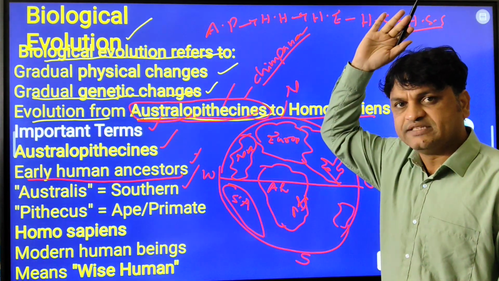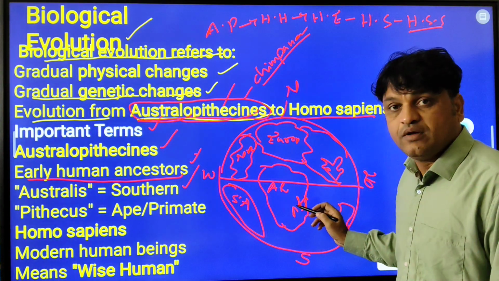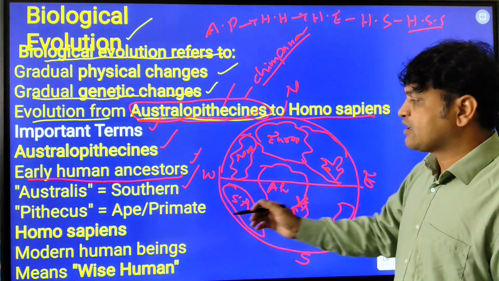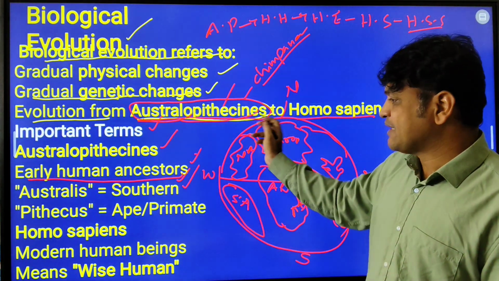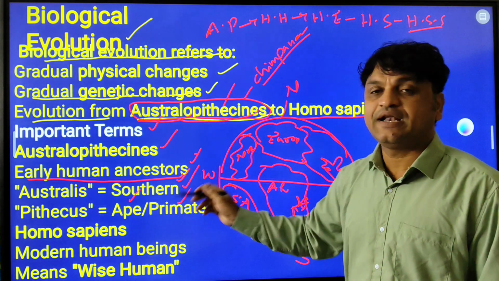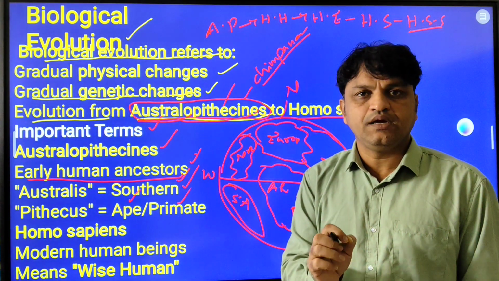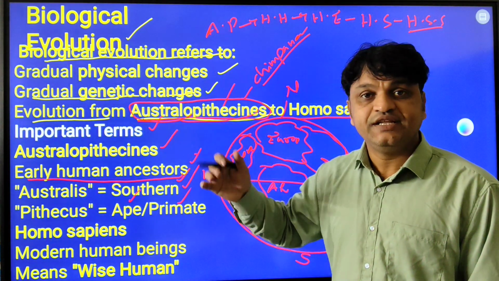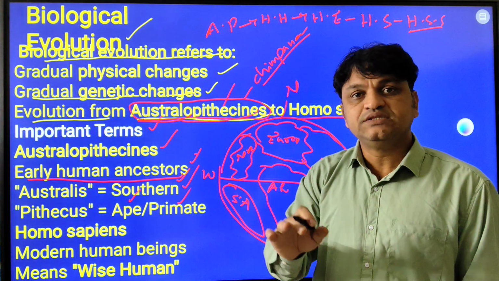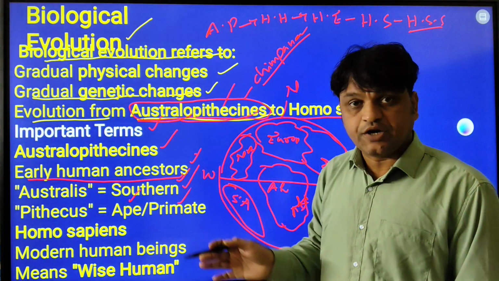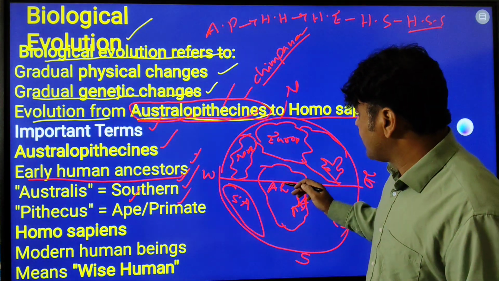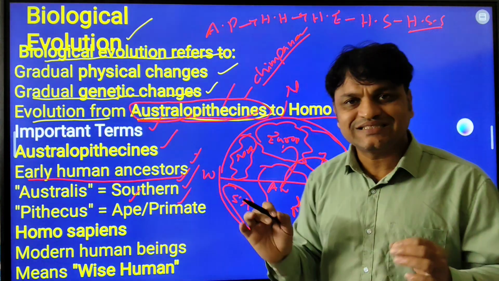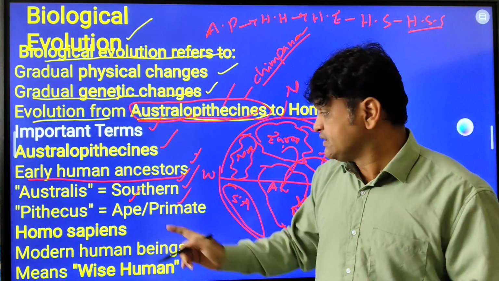So many millions of years ago, their skeleton fossils were found in Africa, which is in the southern part of the globe. So they are called southern. What is Pithecus? Pithecus means ape or primate. They are southern apes. For the first time, human beings, our early ancestors, evolved in Africa. There is one more theory called the Out of Africa theory, about how humans migrated from Africa to Asia and Europe. I will tell you that afterwards. For now, just understand that Australis means southern and Pithecus means ape or primate.